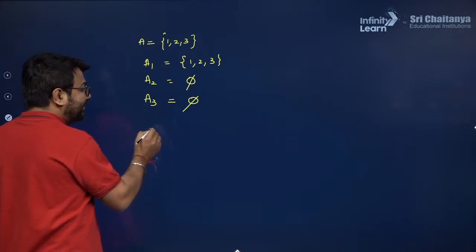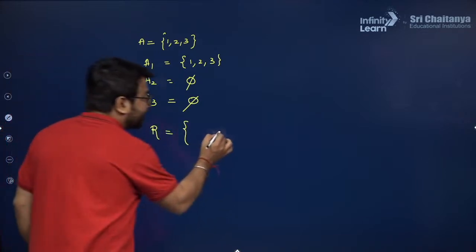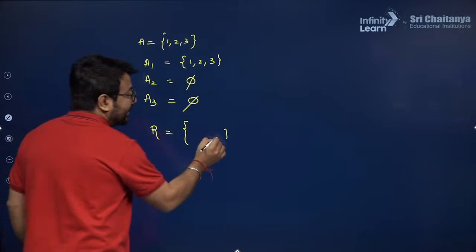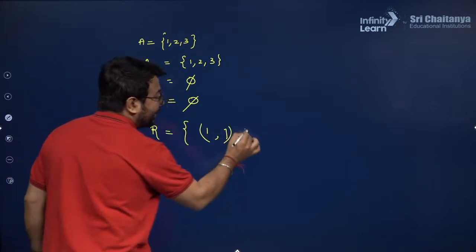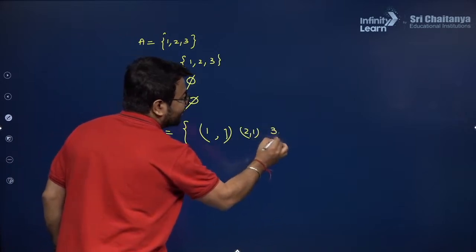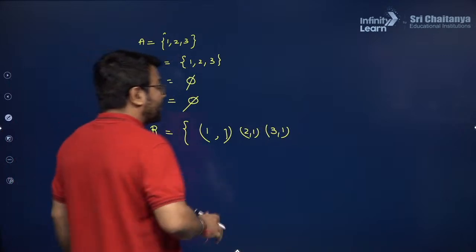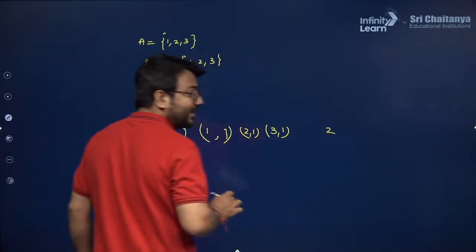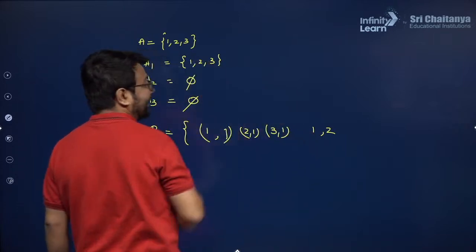Now, if I want to take the relation R, in this particular case, if Y is from A1, then X is also from A1. So I can take 1 comma 1, I can take 2 comma 1, I can take 3 comma 1, because both Y and X are from the set A1. Moreover, if I am taking Y from A1 as 2, then X will be from the set A1 itself.